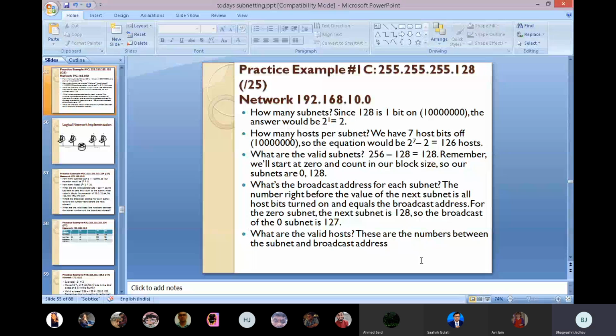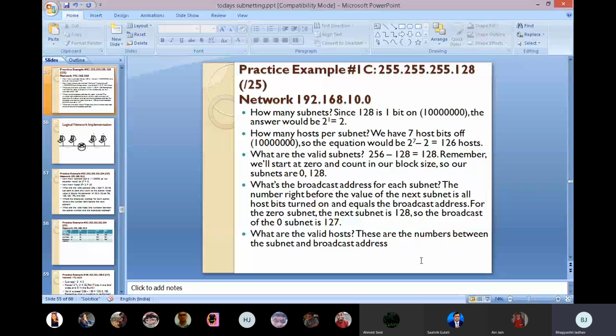What are the valid subnets? How can we calculate this? The total is 256. If you start from 0, then it will come to 255. If you start from 1, then here it is 256 minus 128, the last digit of the mask. That is 256 minus 128. The answer is 128. Okay.